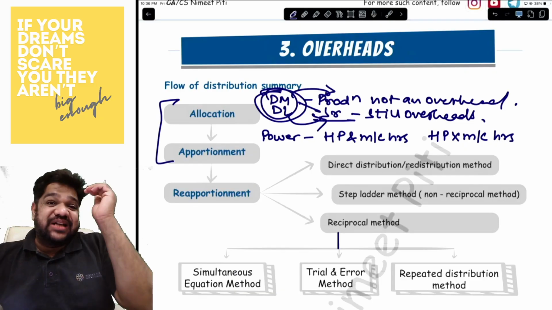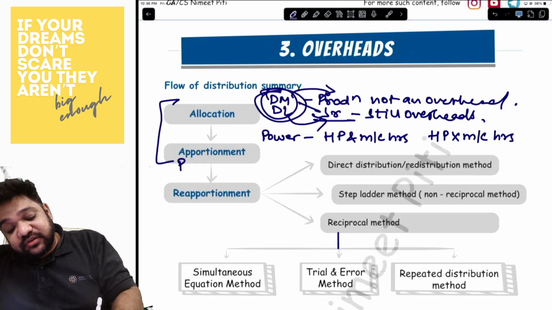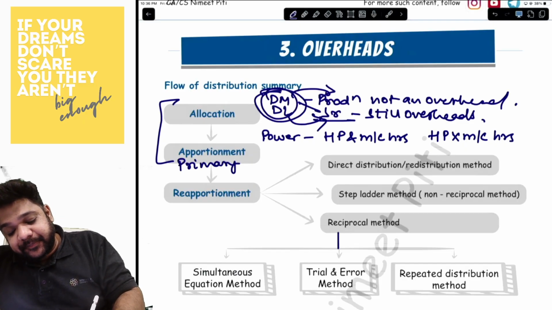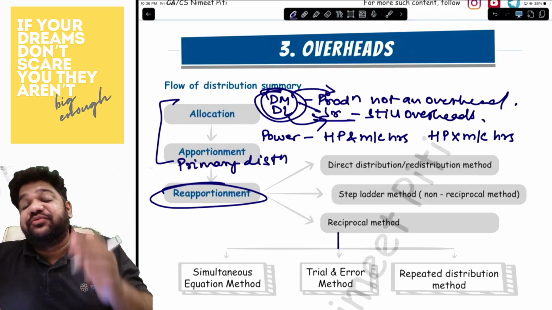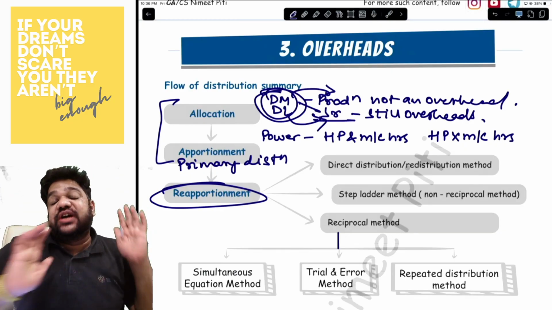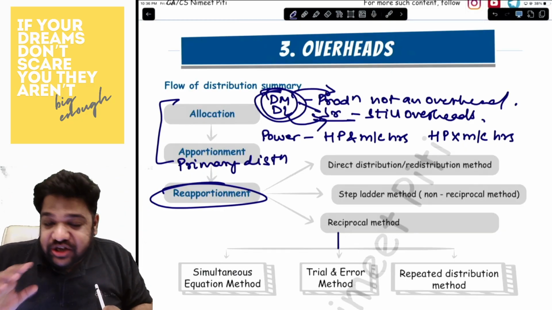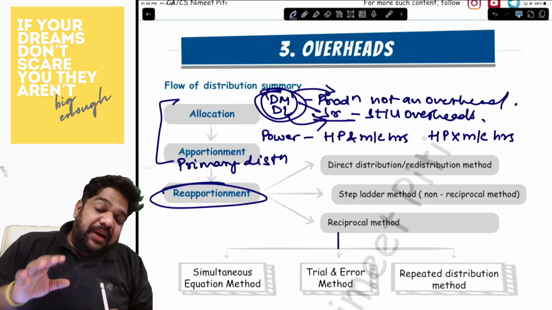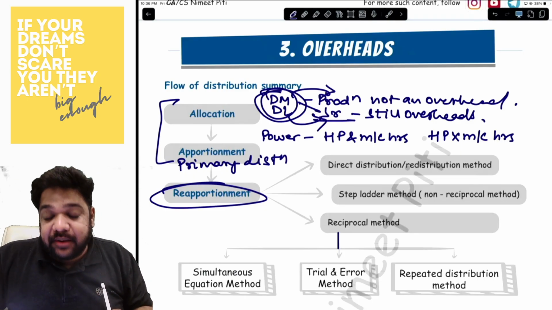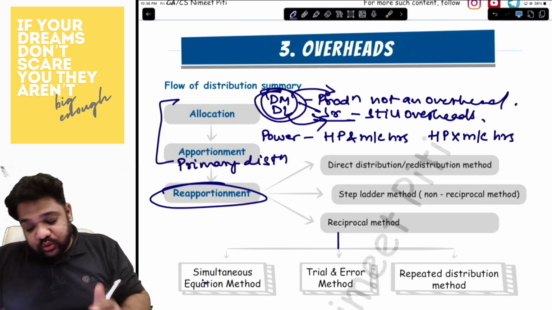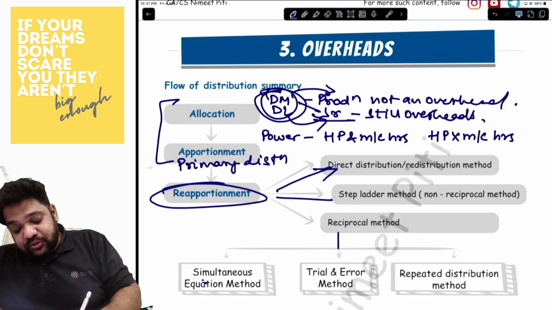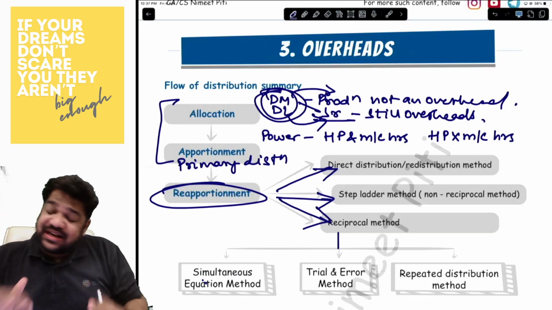The first two steps, allocation and apportionment, give you primary distribution. And reapportionment is where the service department costs are shifted or transferred to the production departments. On what basis are they transferred? There are three methods to do that. The first is direct distribution, second is step ladder, third is reciprocal.